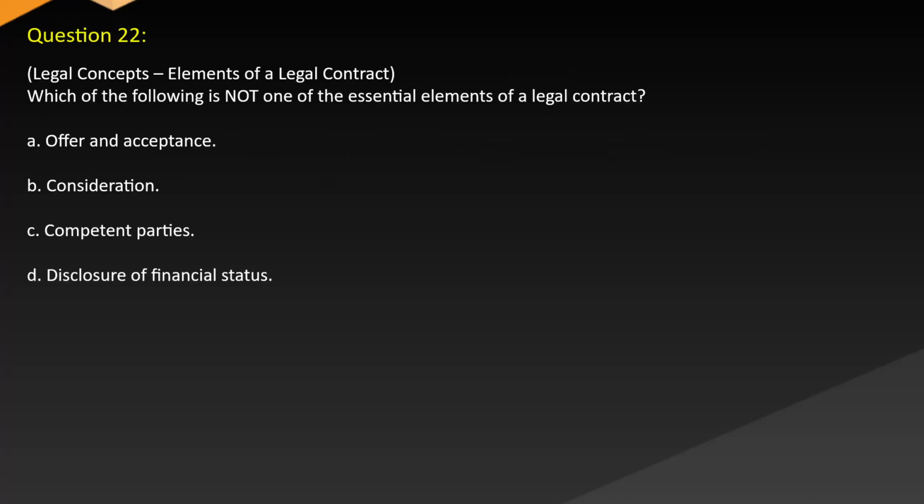Elements of a legal contract. Which of the following is not one of the essential elements of a legal contract? A. Offer and acceptance. B. Consideration. C. Competent parties. D. Disclosure of financial status.